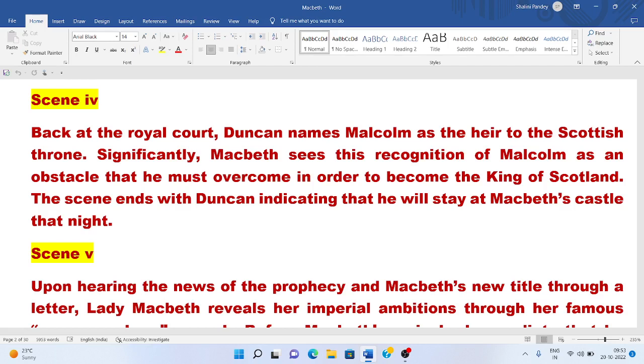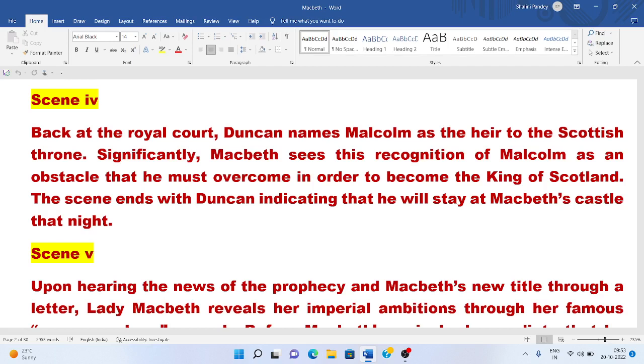Then the king declares that since he has grown old, he would like to name his successor, the next king, and he names his eldest son Malcolm to be heir apparent. So Malcolm will be king after Duncan. He is named the Prince of Cumberland at present. After this, King Duncan declares that he would visit Macbeth at Inverness. Inverness is a place where Macbeth's palace is situated.